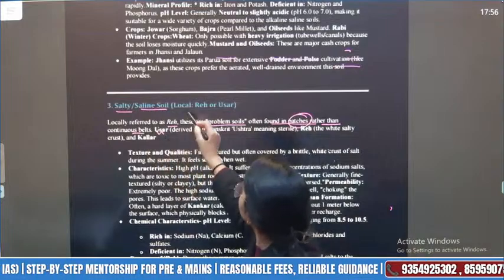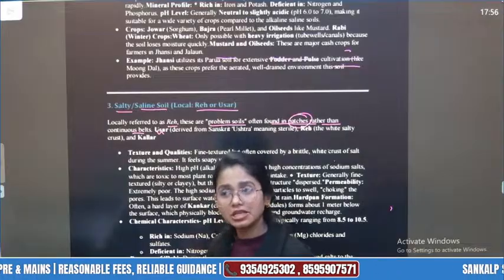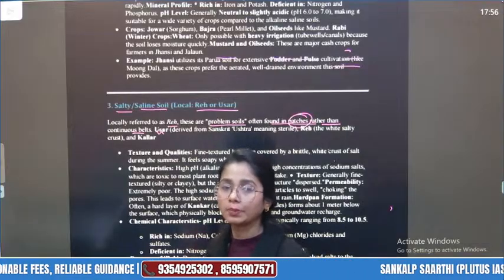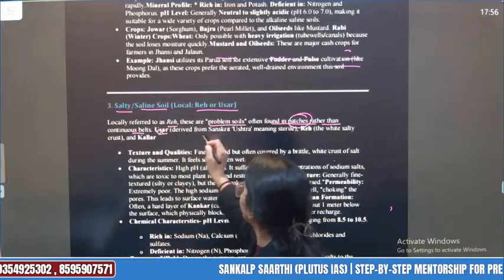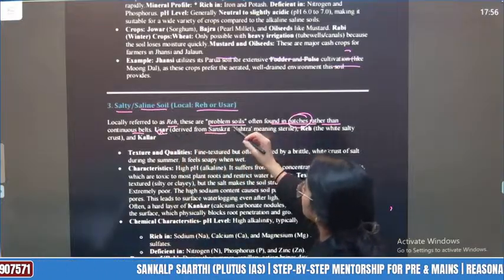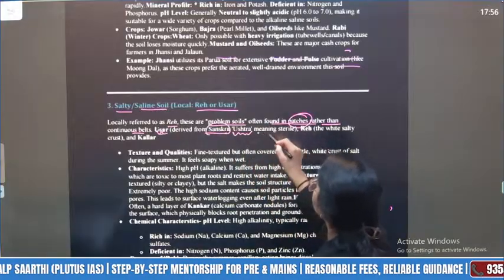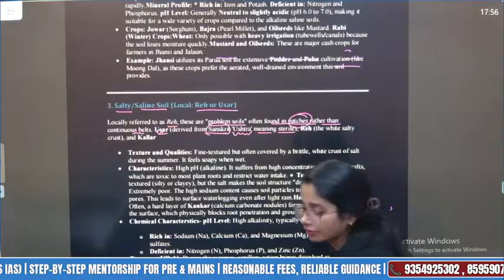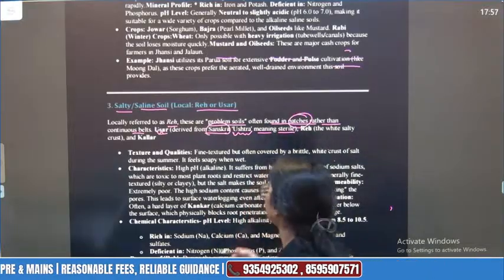ऊसर word जिसका local name है, and so whenever you are writing about that type of soil, please mention that local name, which makes your copy original and authentic and a little bit unique also. Usar is derived from the Sanskrit term ustra. Ustra means, होता है, sterile. So what we get here is that this soil is not very good for crop cultivation, right?